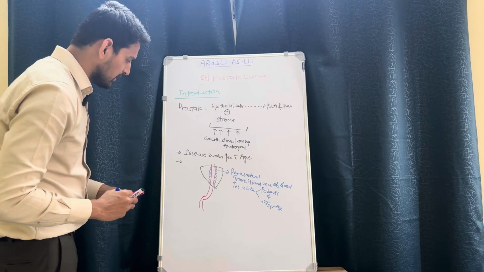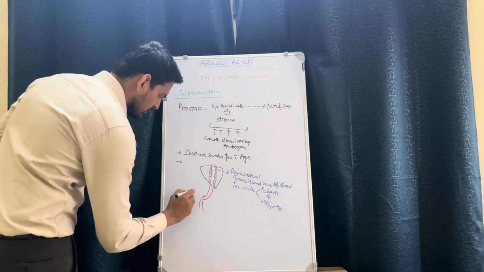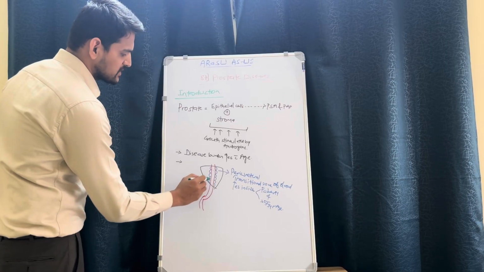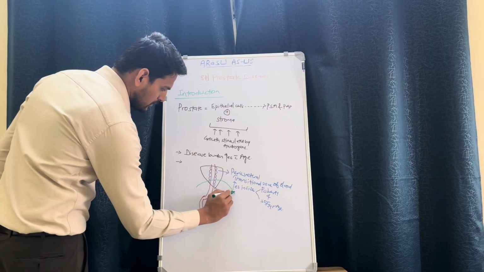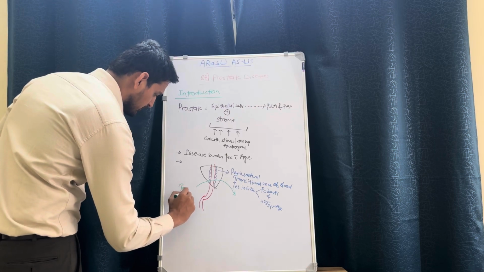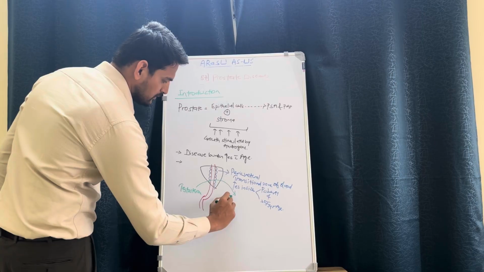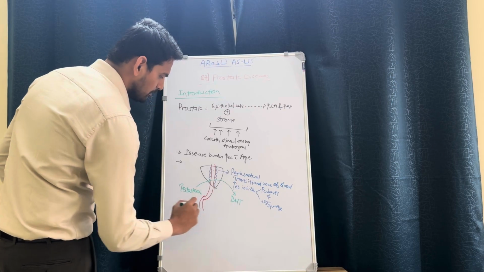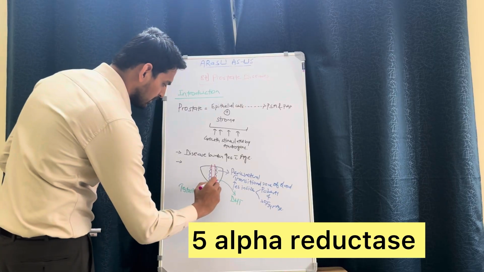And one more important thing is, the structures in the gland are stimulated by the androgens. So the testosterone will get converted into dihydrotestosterone by an enzyme in the gland called 5-alpha reductase.